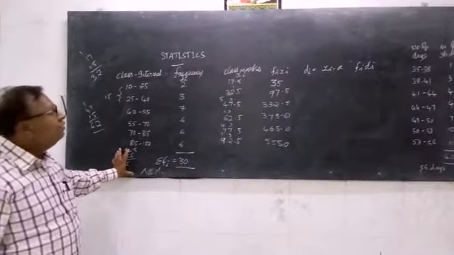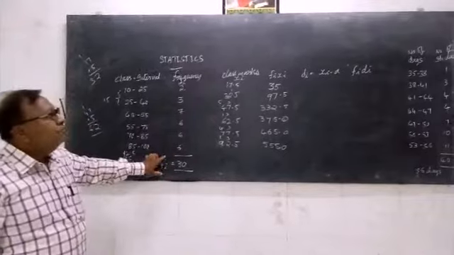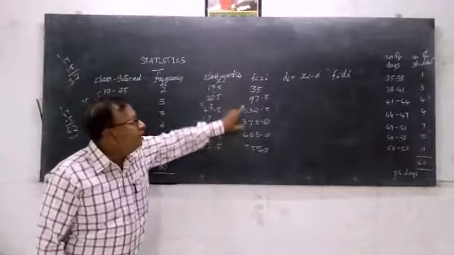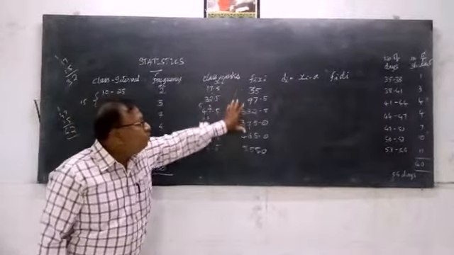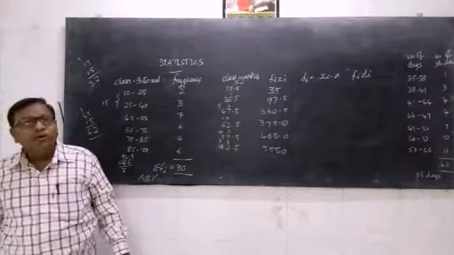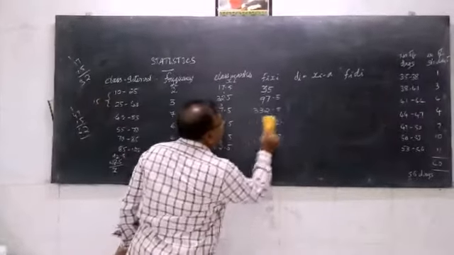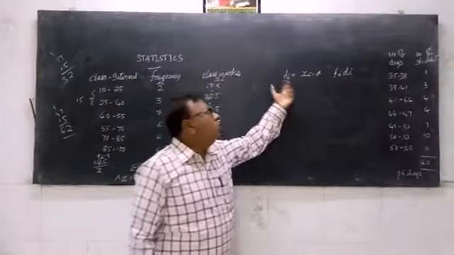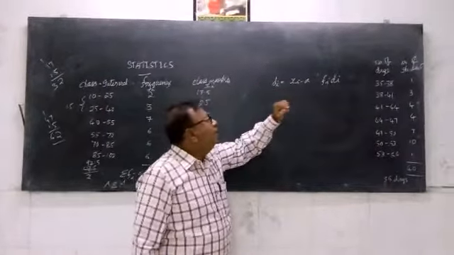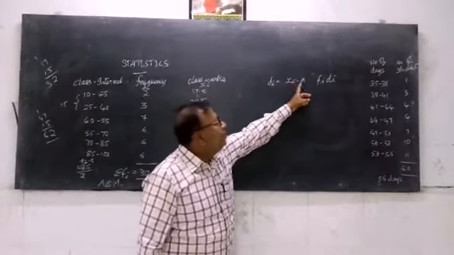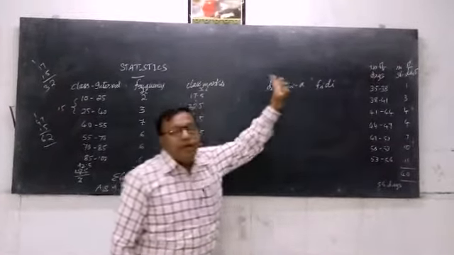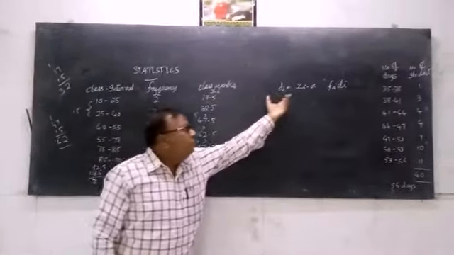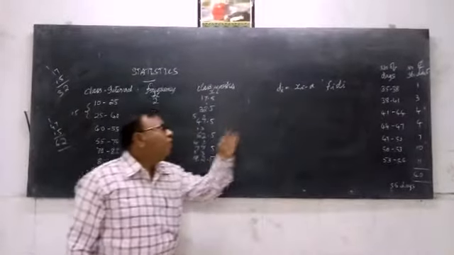So this one, it is class interval. This is frequency. Now here you know how we get these class marks, and then again how we get this fi xi. Now I am going to remove this column because there is no need of this column in this method. Instead of that, we make use of two more columns. One is di, which we write as xi minus a, and the last column is fi di. Okay. Now we shall see how we are going to fill up these vacant columns.